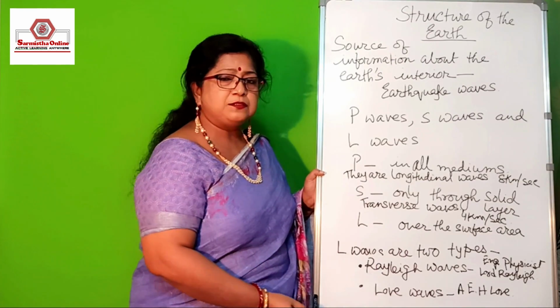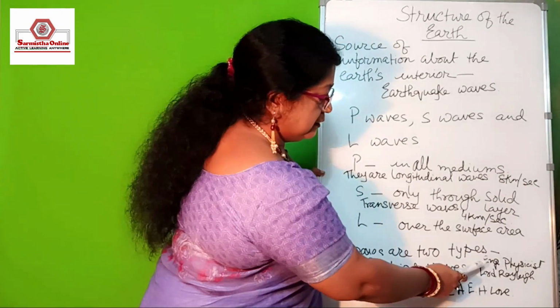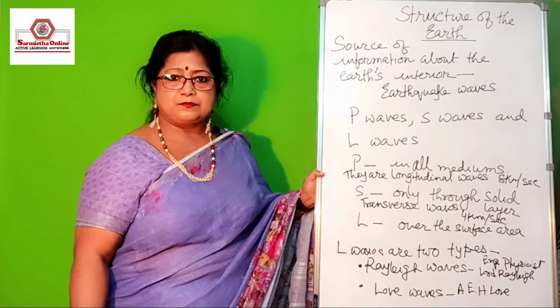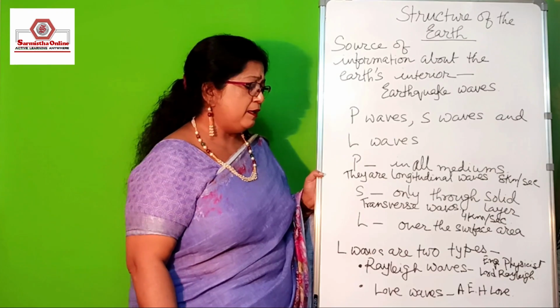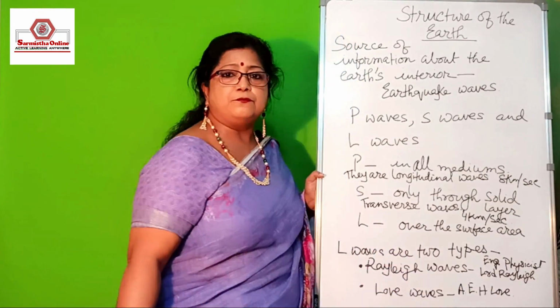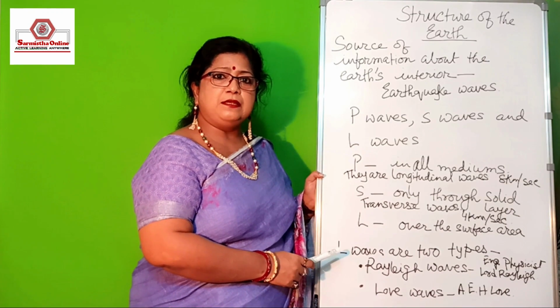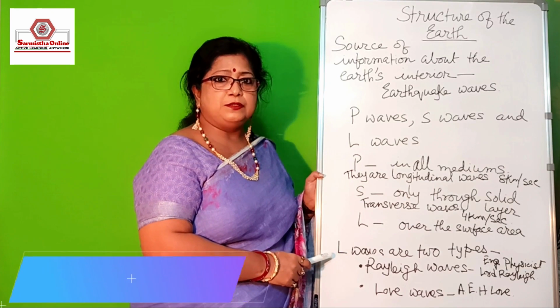The Rayleigh waves were discovered by the English physicist Lord Rayleigh, and the Love waves were discovered by the English physicist A.E.H. Love. So on their names these waves have been named, but they are never seen in the interior of the earth.